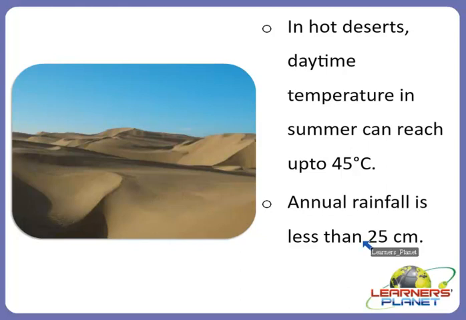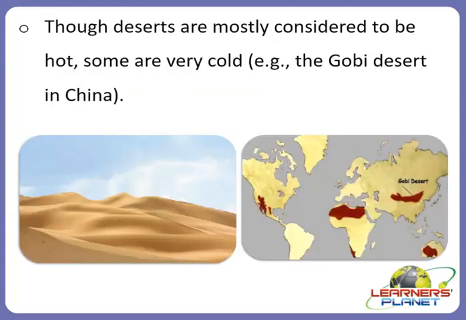That is why they are termed hot deserts. There are other exceptions too. Though deserts are mostly considered to be hot, some are very cold. The main example is the Gobi Desert, the largest desert region in Asia, in China. This is a beautiful picture of the Gobi Desert, and this map shows exactly where it is located. The Gobi Desert stretches across China up to the Siberian mountains.